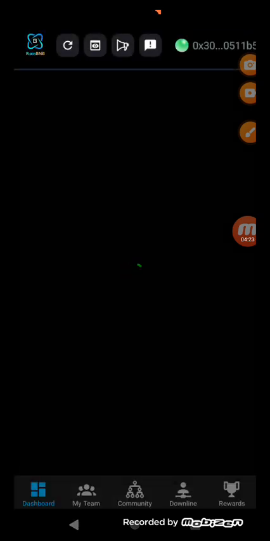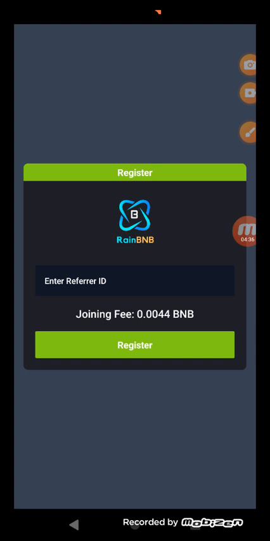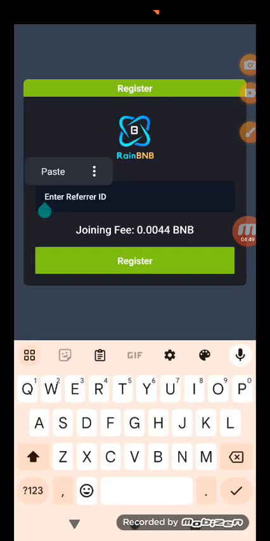Now, it asks me to connect wallets. I've chosen SafePal. You see a lot of wallets there, Trust Wallet and a lot of them. Please choose SafePal because that's what we are using. Now, you see it's here and I say enter referral ID. Your joining fee is 0.004 BNB. I click here to put my referral ID.